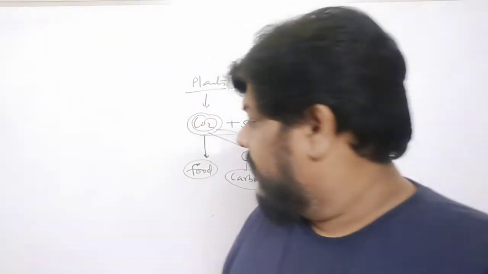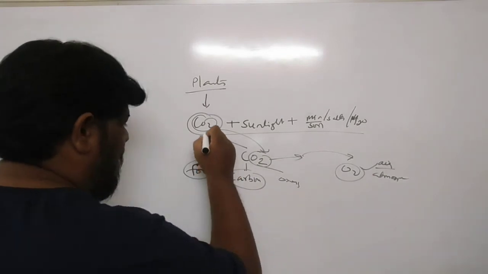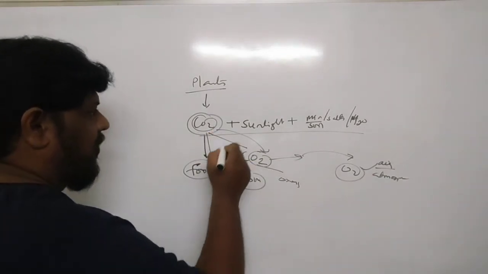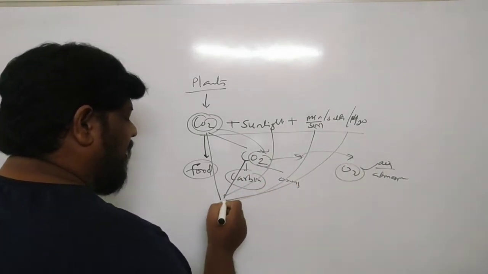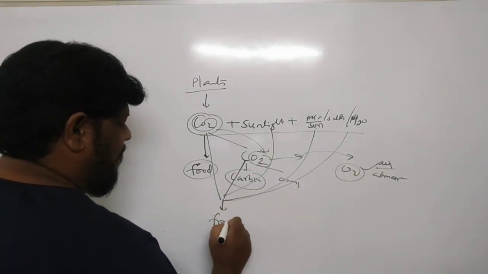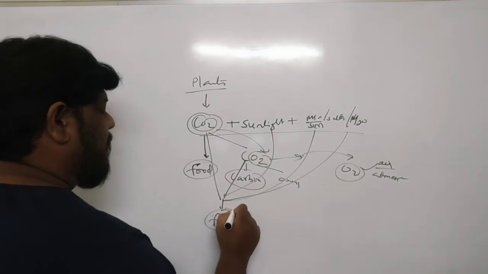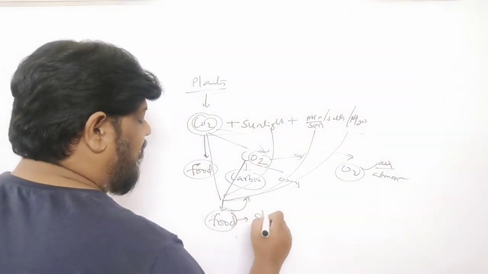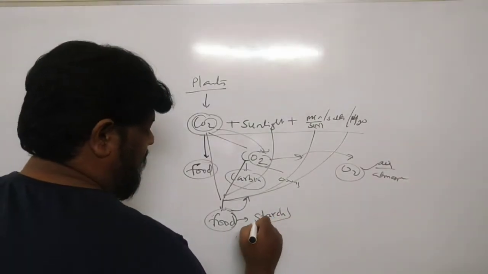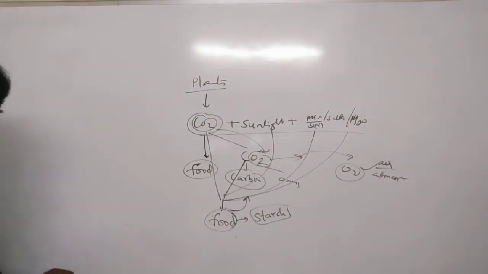So here, children, by using this carbon dioxide and this carbon, sunlight, mineral salts and the water, it is preparing the food material. This food material is prepared for the plant. This food material which is being prepared is called starch.